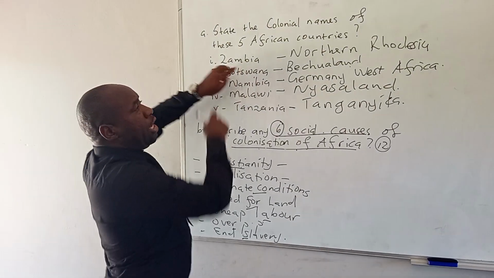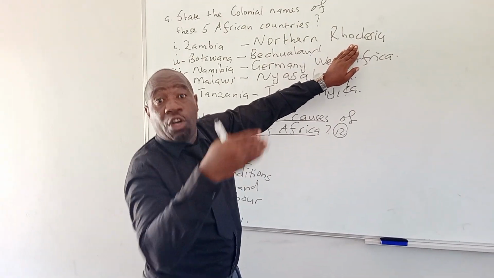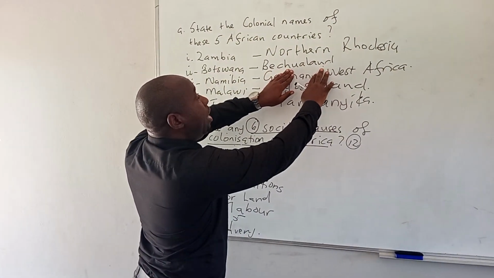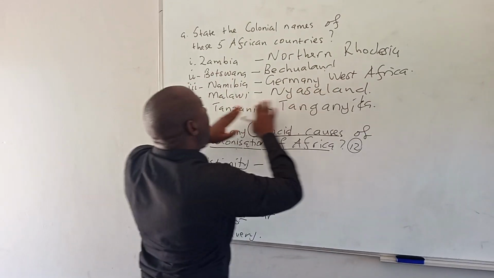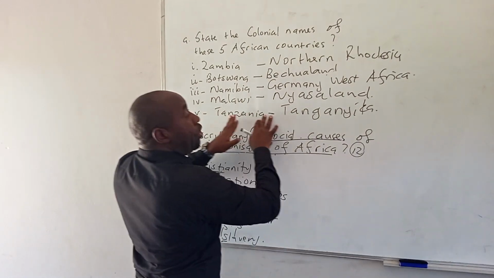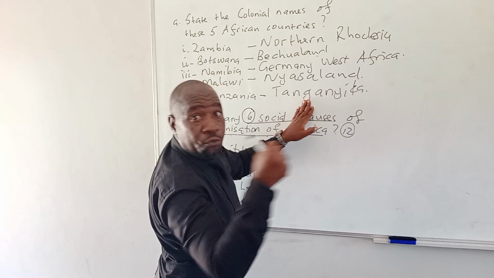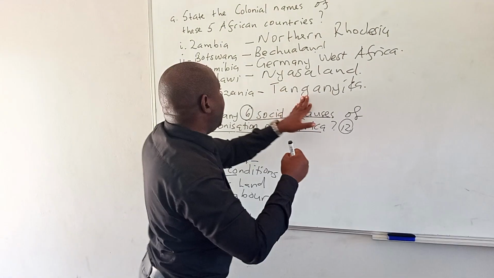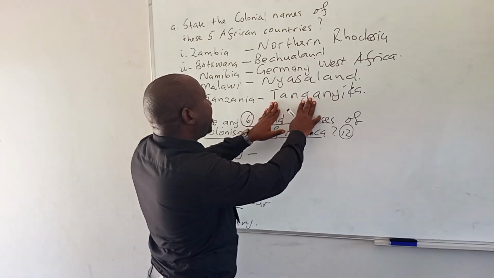Let's start with Zambia. It was called Northern Rhodesia, after Cecil John Rhodes. Let's now talk about Botswana. It was known as Bechuanaland. Namibia was known as German West Africa. Malawi was known as Nyasaland. Tanzania was known as Tanganyika. You remember Julius Nyerere, who fought to make Tanzania attain its independence, the first leader of Tanganyika or Tanzania.